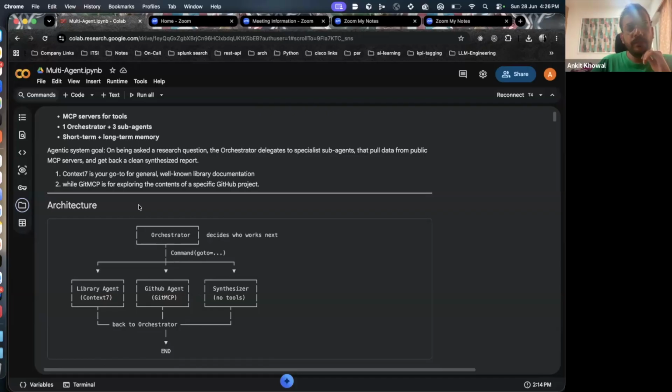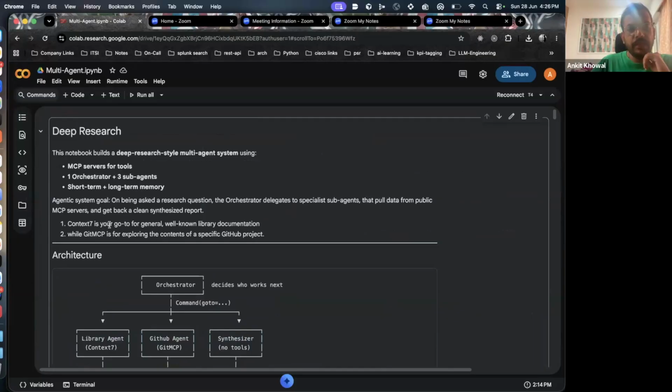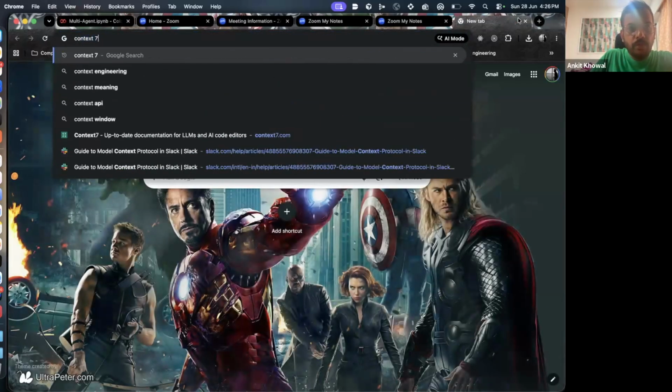So here we'll be connecting to two MCP servers. One is from Context7. What does Context7 do? Basically, Context7 is your go-to for general well-known library documentation. What does Context7 store? Let me quickly show you Context7.